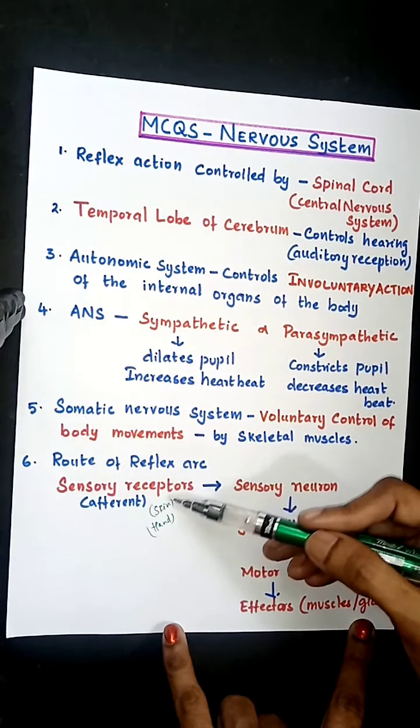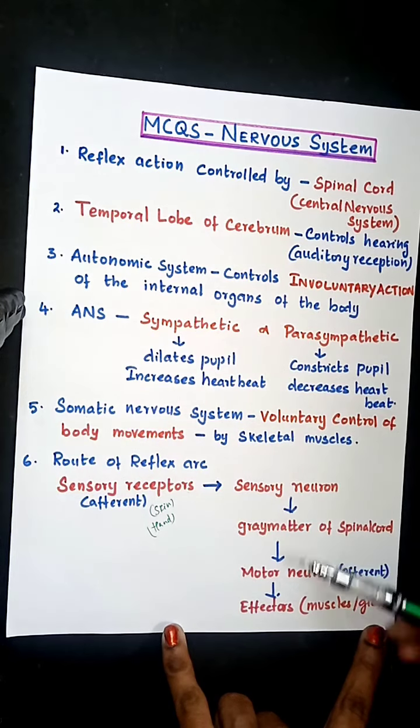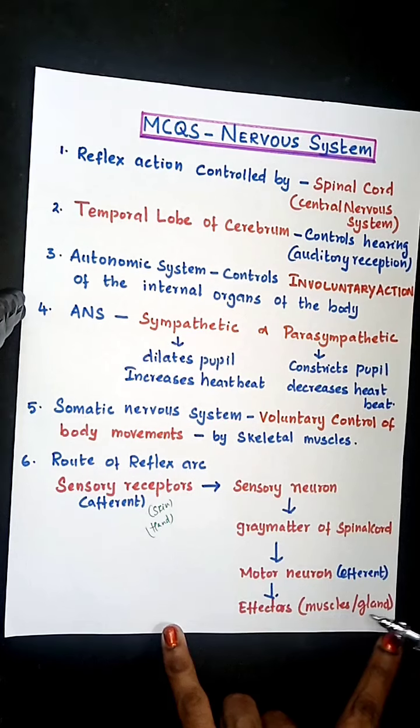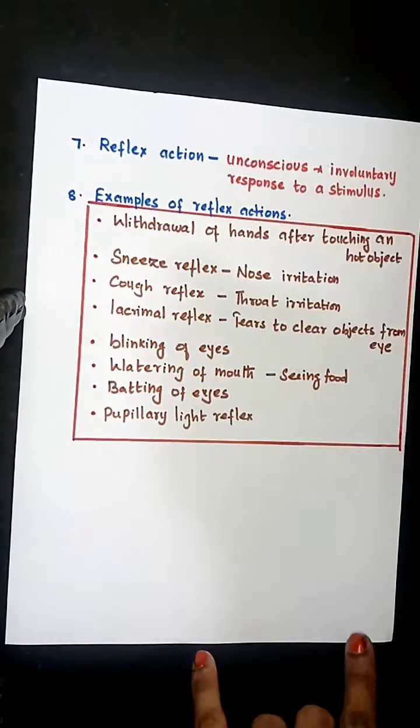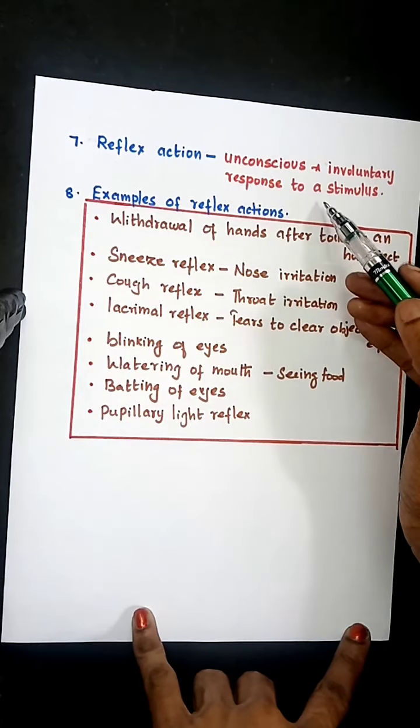The path of the reflex arc is sensory receptors, sensory neurons or afferent neuron, grey matter of the spinal cord, motor neuron or efferent neuron, and effectors. They may be muscles or glands according to the reflex action. Reflex action is unconscious and involuntary in response to a stimulus.